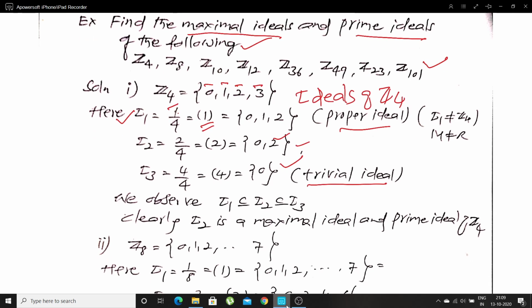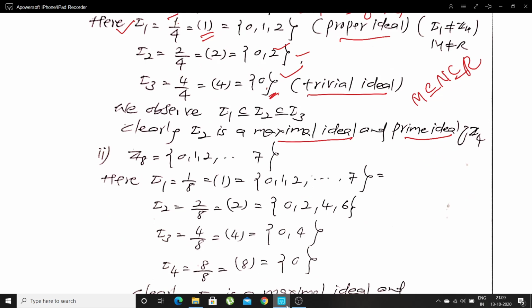Let me check whether the condition holds: M is contained in N, N is contained in R. Clearly, I1 is contained in I2 and I2 is contained in I3, the set containing only the 0 element. Therefore, I2 is said to be the maximal ideal, and we know that every maximal ideal is a prime ideal.